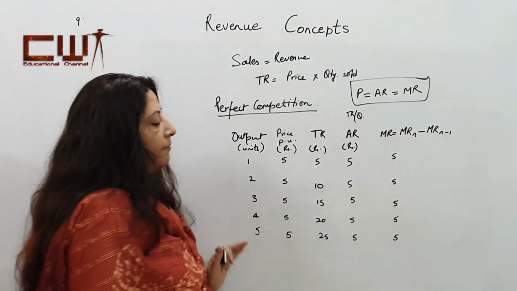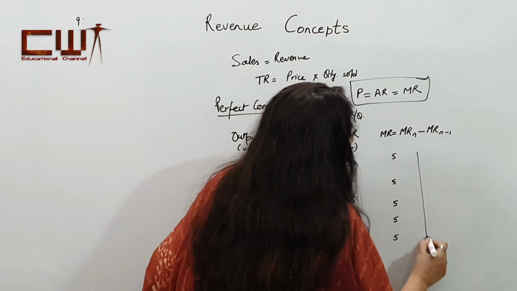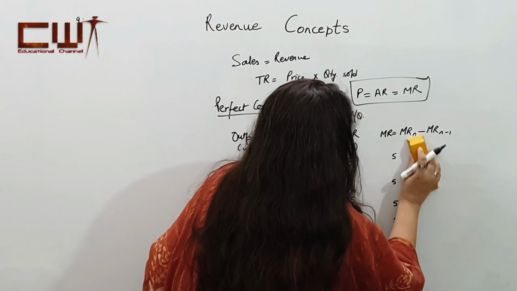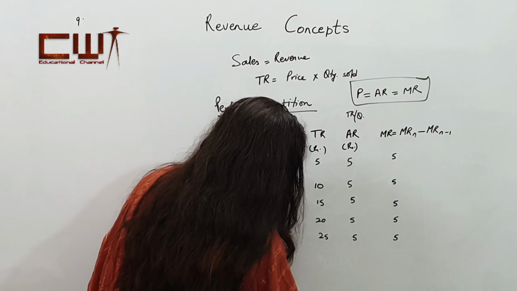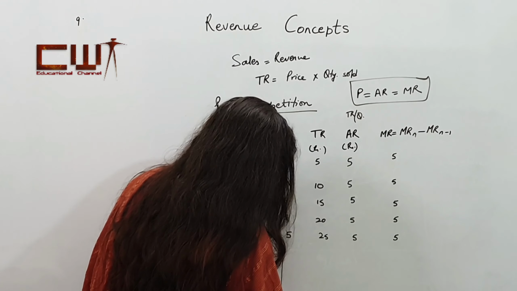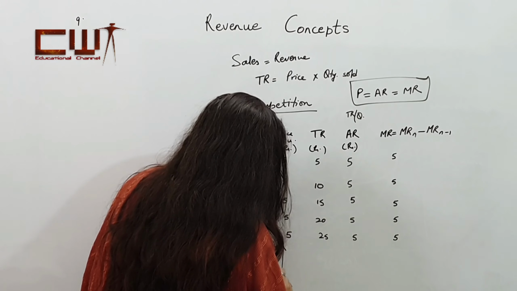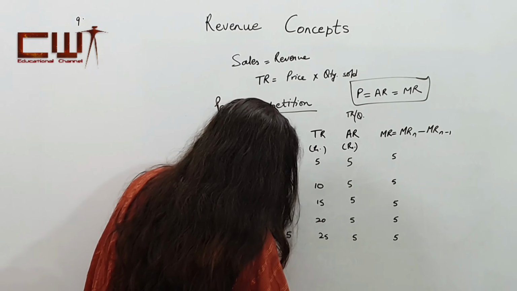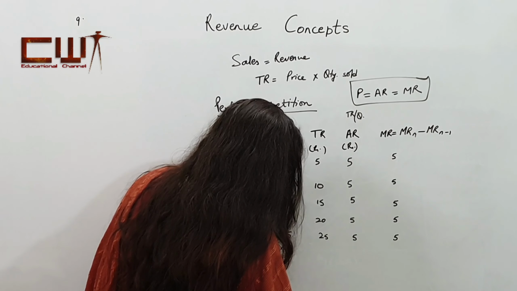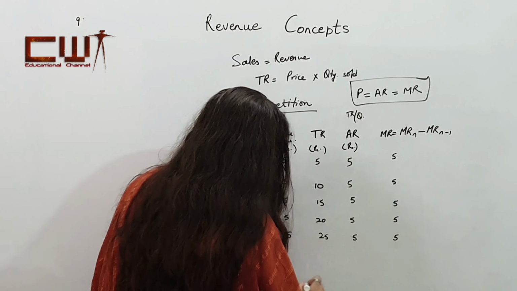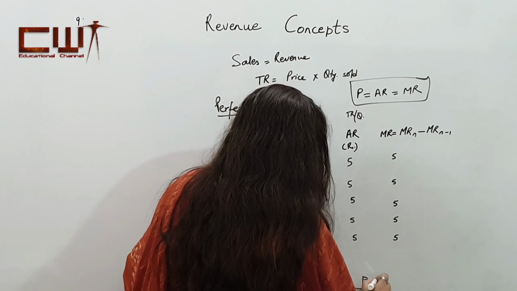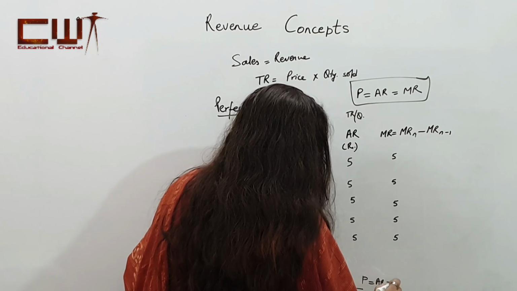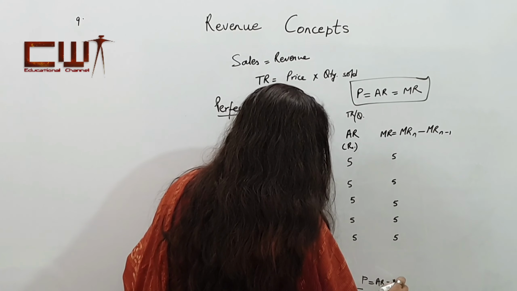If we have to make this in the form of a curve, on this side we will take the revenue on the y axis and the number of units on the x axis. This will be a straight line parallel to the x axis, where this is your price, which is equal to AR, which is equal to the marginal revenue.